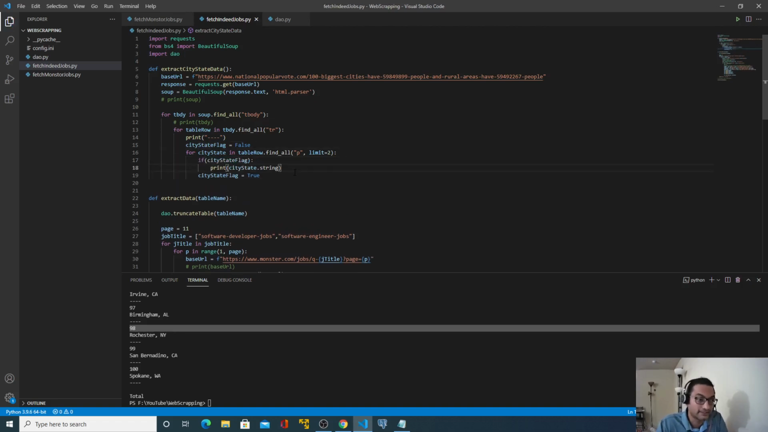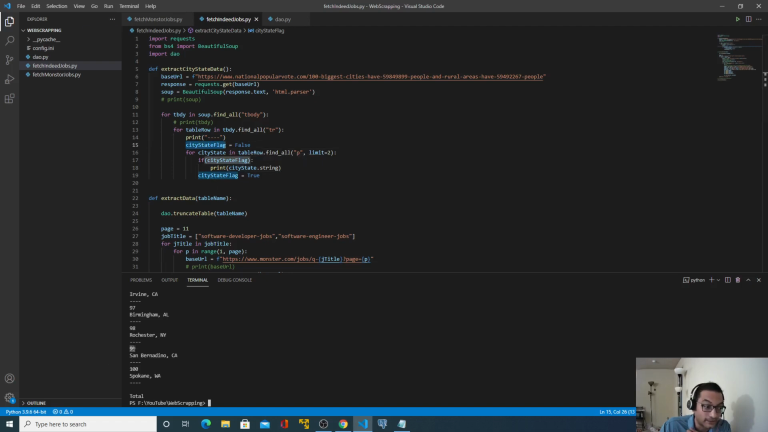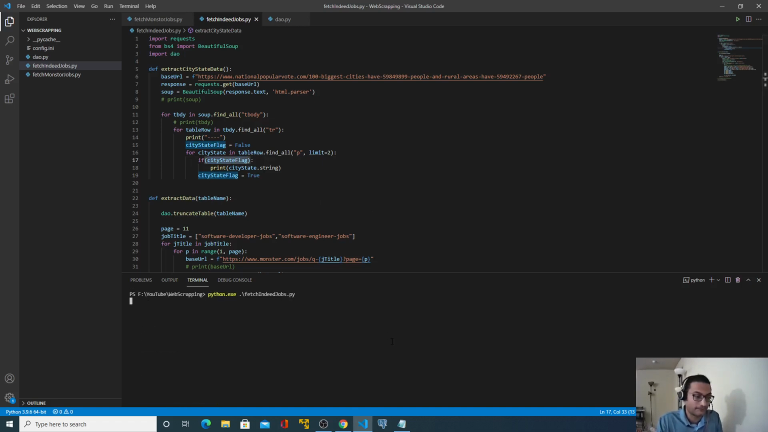Okay, so in this case, what will happen is whenever this for loop starts, the city-state flag will be false. So it will not go inside this loop, and that's why this number will not get printed. Then at the end of that loop, it will become true. And on the second iteration, when the actual city and state combination comes, the value will be true and it will get printed. And again, when it goes to the next row, the value will become false. We'll see that. I hope that will work.